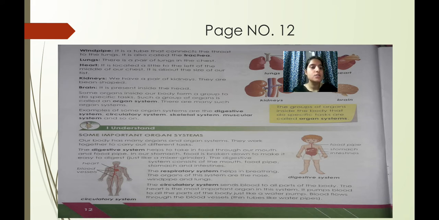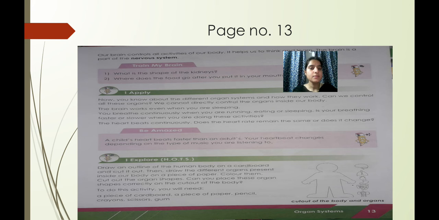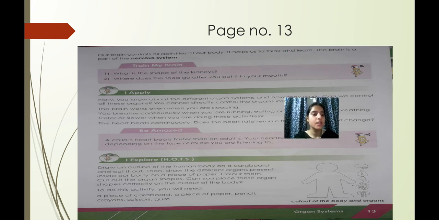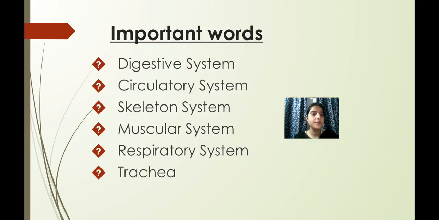Clear? So next comes your nervous system. Now what is the nervous system? Our brain controls all the activities of our body. Do you agree? Our feelings, our thoughts, our actions, everything is controlled by our brain. It helps us to think and learn. The brain is a part of the nervous system.